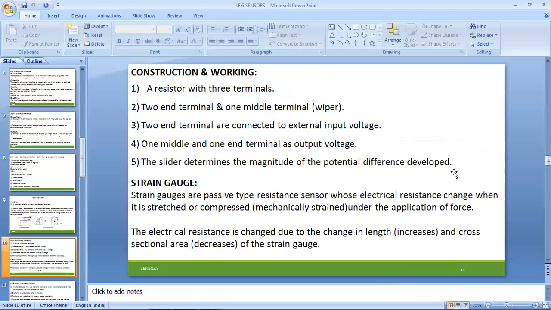Next, the strain gauge. Strain gauges are passive type resistance sensors, utilized for stretching actions wherever minute changes in size are required. That occurs only when an external force is applied on that particular object.